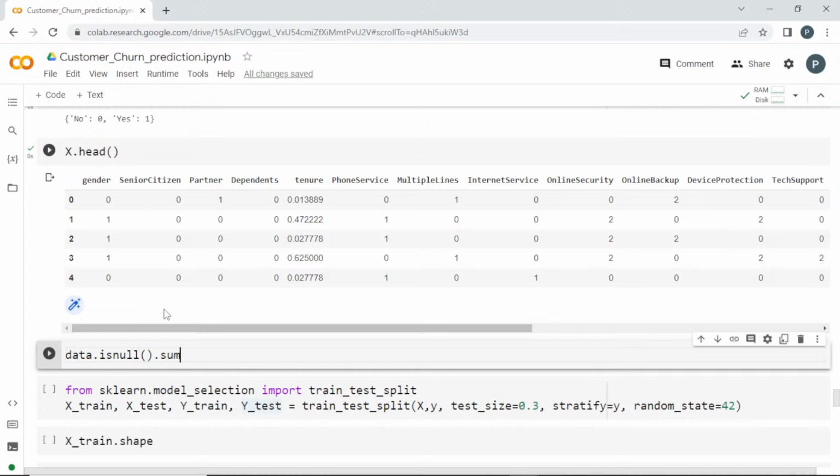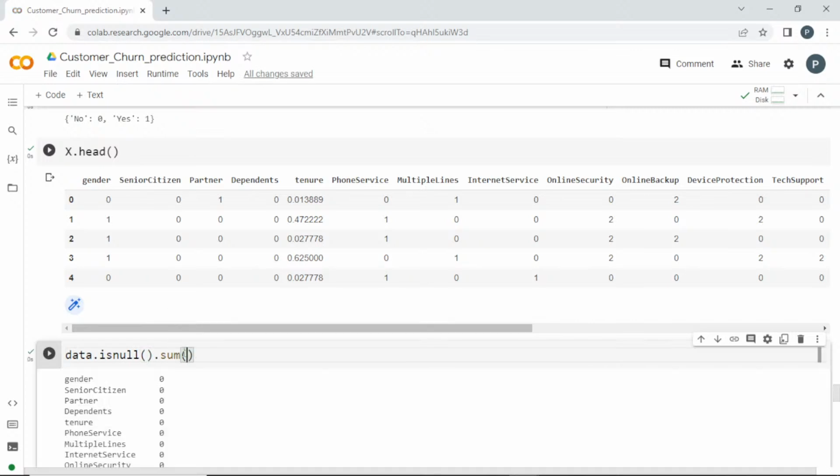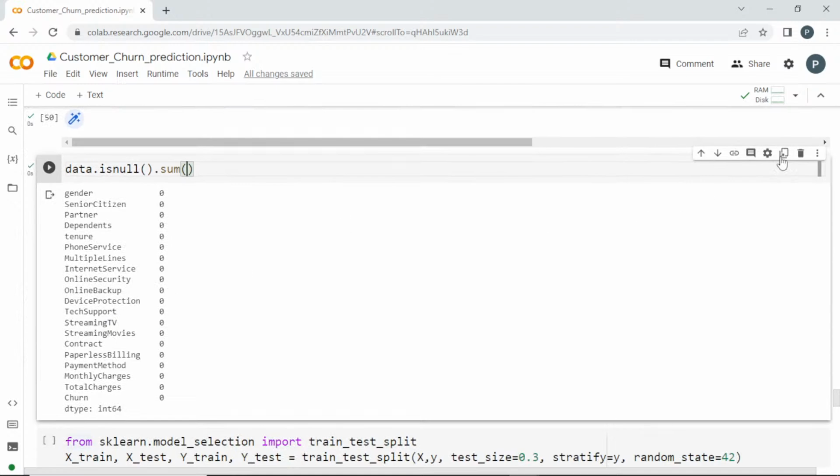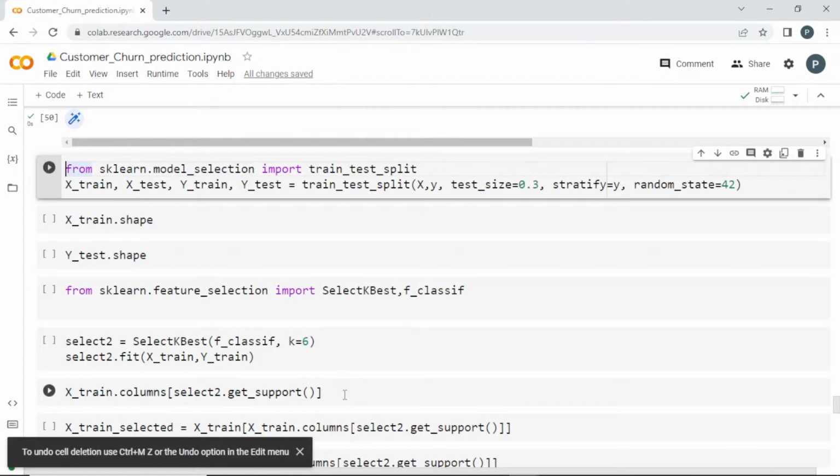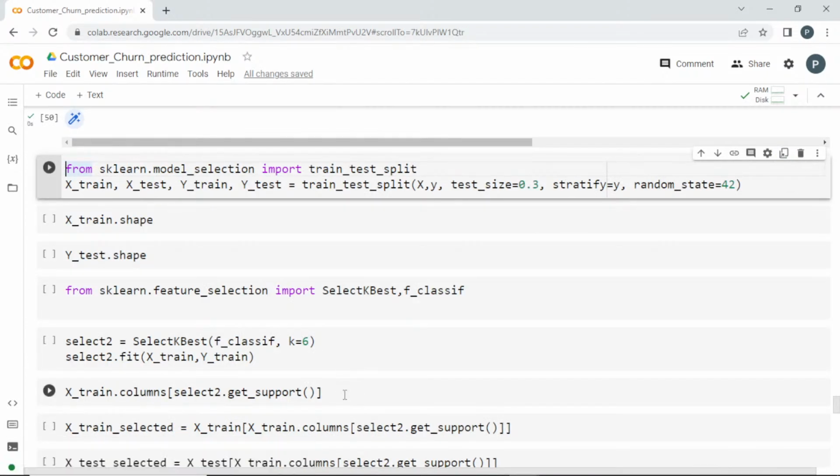data.isnull().sum. We haven't checked for the null values. It's actually not present. It's 0 all over the place. So if there are null values, then you have to do the imputation. We have seen about imputations, right? Many imputation methods, simple imputer, KNN imputer, all those things you can perform. Here there is no need.